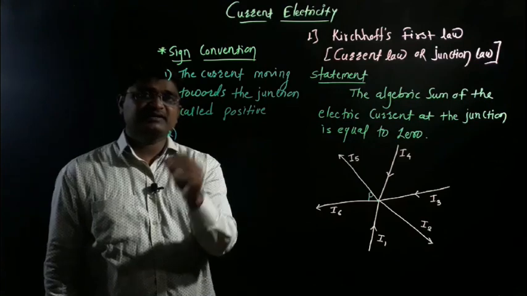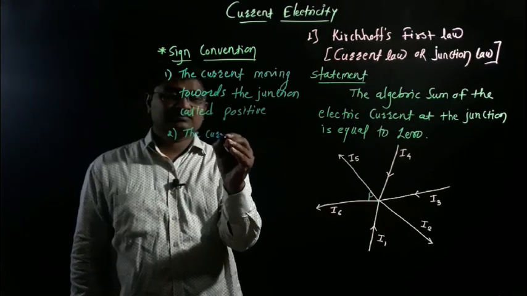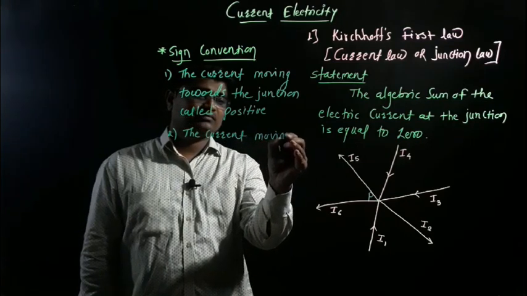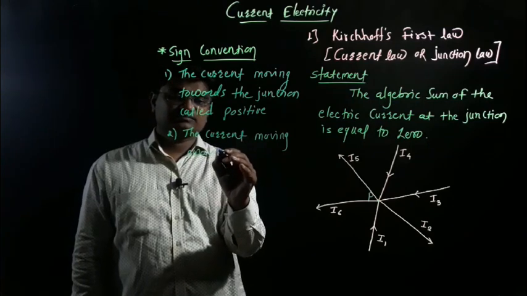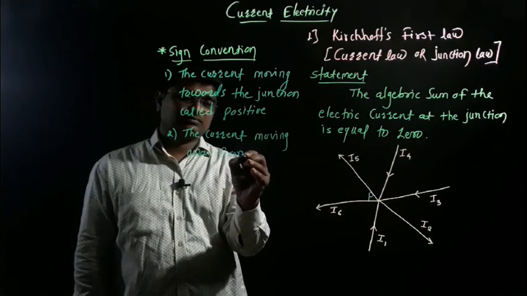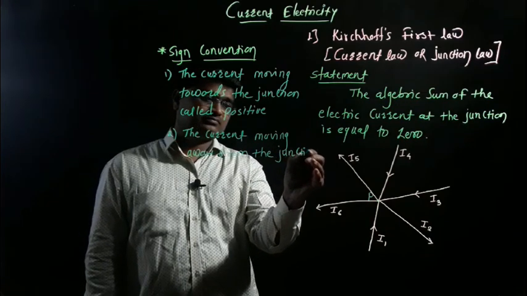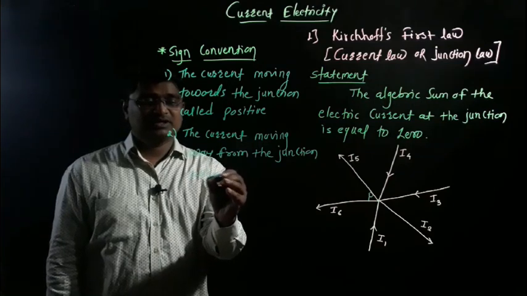Let's see the second convention: the current moving away from the junction is called negative.